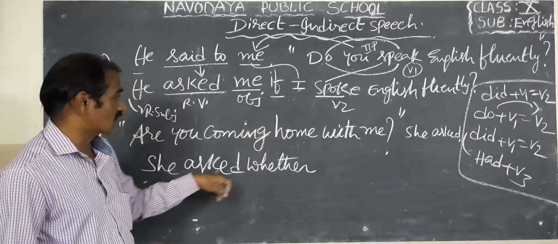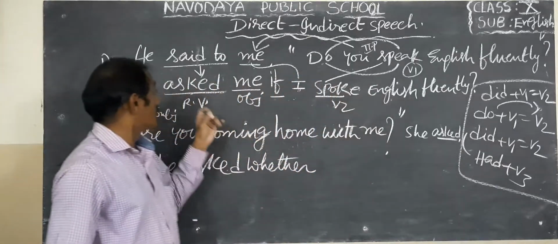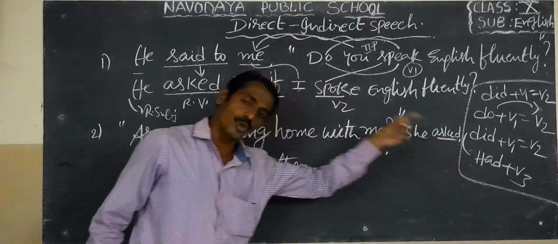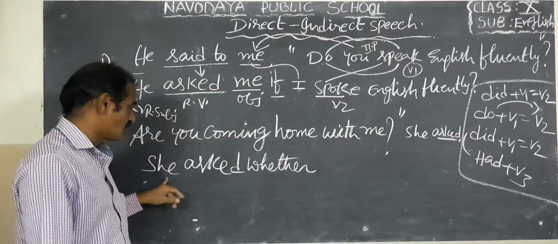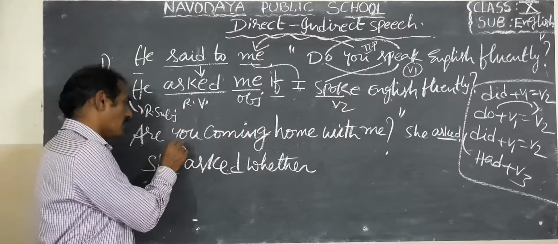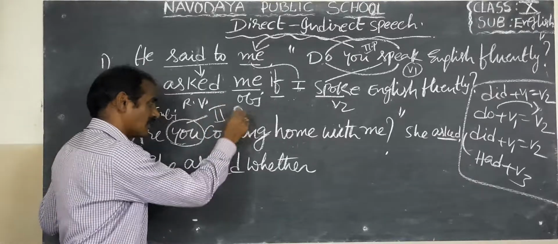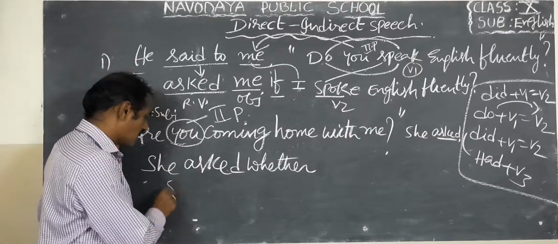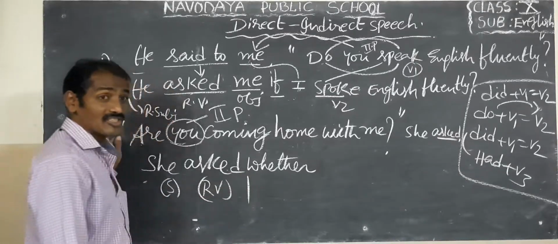So she asked. No change, because asked is already given. So the reported verb is directly given as asked. We should write asked, the reporting verb, as it is. So she asked whether. Here it begins with are, but first you have to take the subject you. You means second person, as I already told you. Here the reporting verb is asked, but the object is not there.